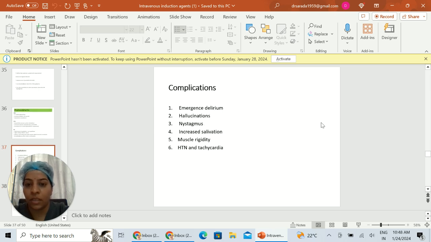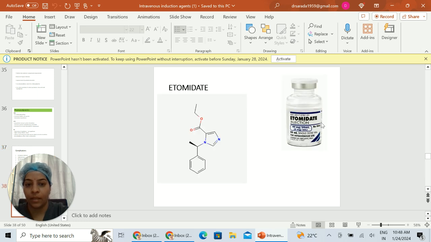The complications are usually emergence delirium. This can be prevented by giving a benzodiazepine before giving ketamine. Hallucinations can occur, nystagmus, increased salivation, muscle rigidity, hypertension and tachycardia. The last drug is etomidate.